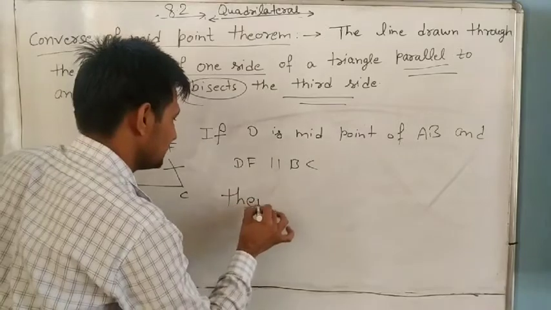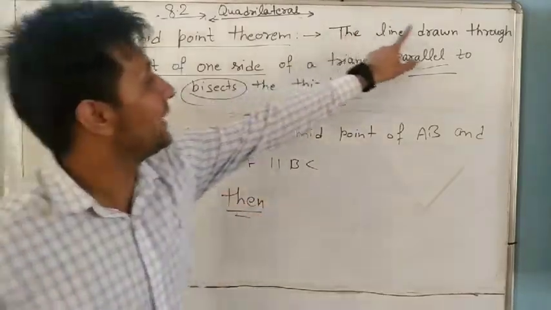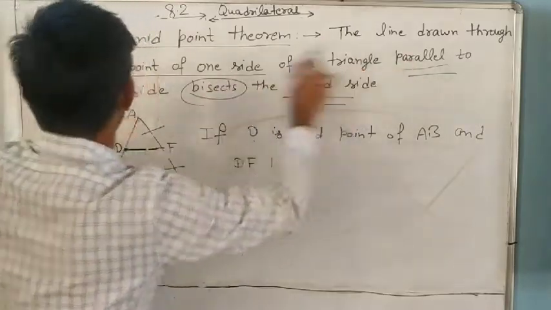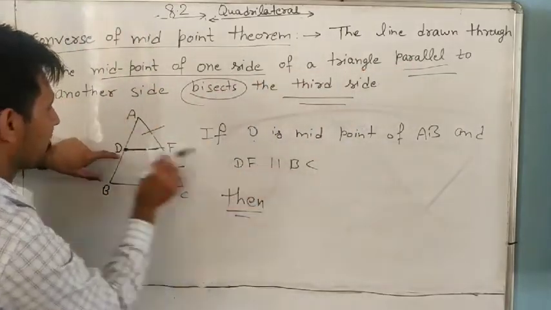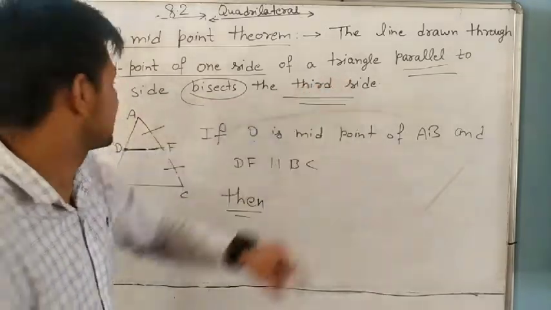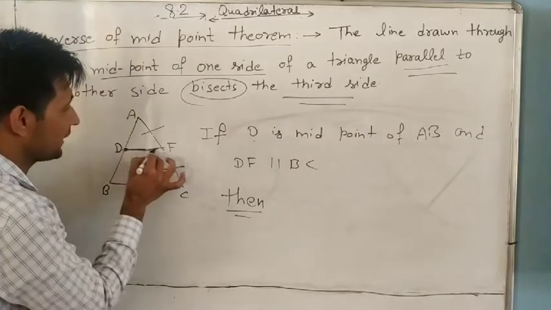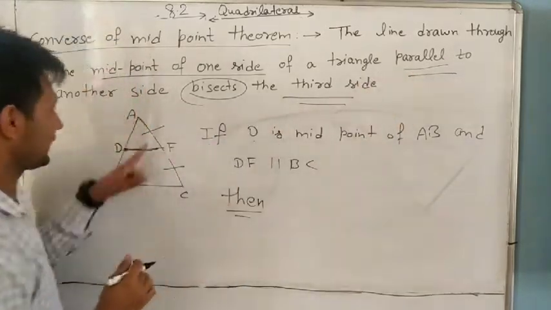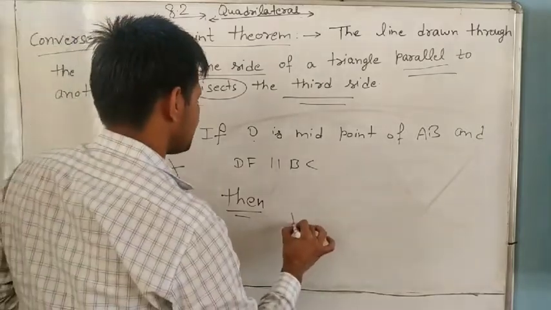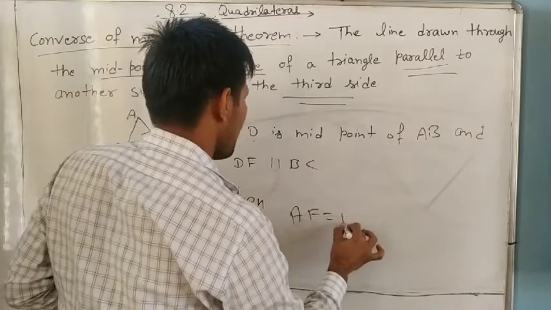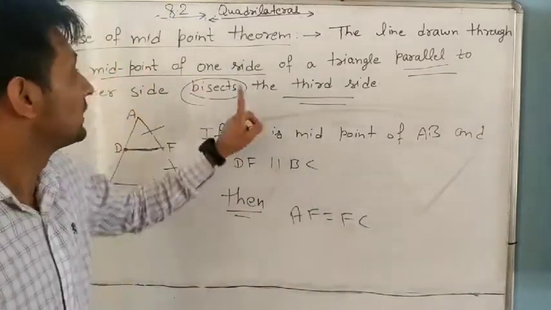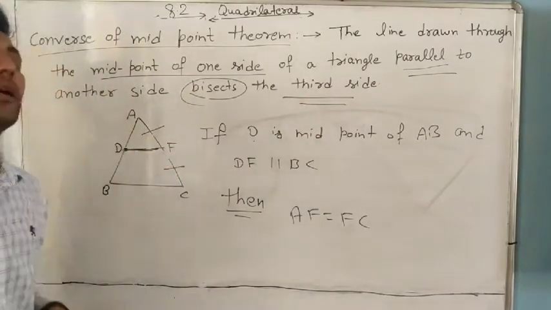Then it is a line drawn through the midpoint, with D the midpoint of one side of the triangle and the line parallel to another side. So DF is parallel to BC, then it always bisects the third side. What is the third side? AC. So AF equals FC. Bisect means divide into two equal parts.